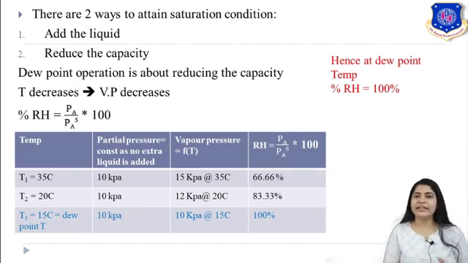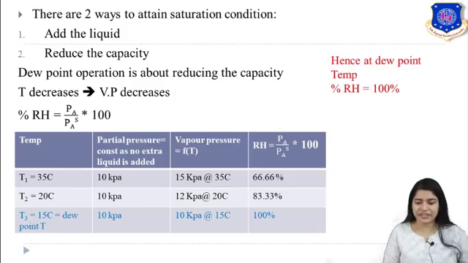Now let's relate here percent relative humidity. What is your percent relative humidity? It is partial pressure upon vapor pressure into 100, or you can say in terms of humidity, it is humidity upon saturation humidity. Now let's take an example. See, we are talking about three temperatures, T1, T2, T3, and the partial pressure which is constant as 10 kilopascal, because here you are not adding any liquid. No more liquid is added. Whereas vapor pressure is a function of temperature and your relative humidity is given.